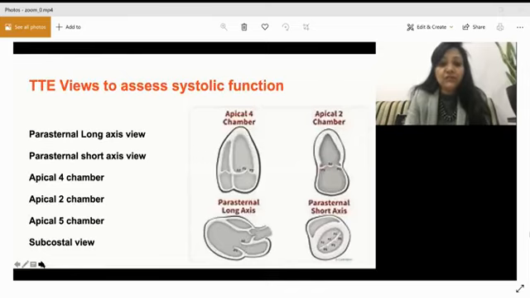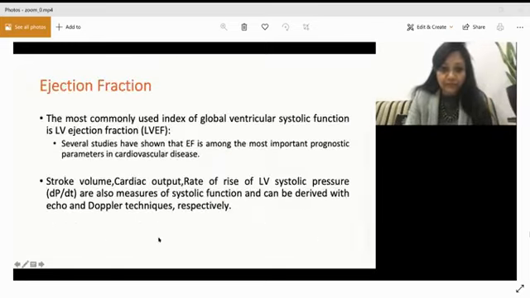Now, which are the key views to assess systolic function? First is the parasternal long axis view, the parasternal short axis view, the apical 4-chamber view, the apical 2-chamber view, the apical 5-chamber view in which the aorta opens, and also the subcostal view may be of help. Ejection fraction, as we all know, is the most commonly used index of global ventricular systolic function.